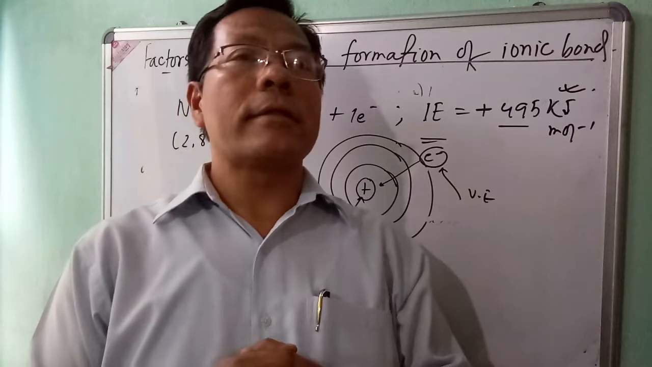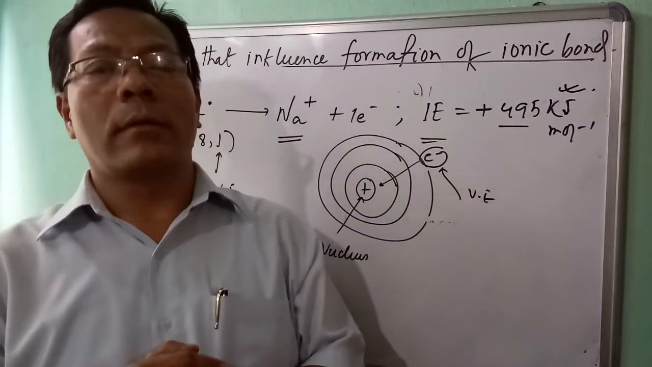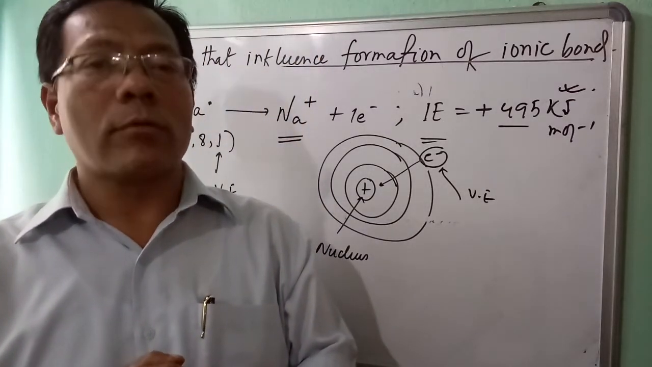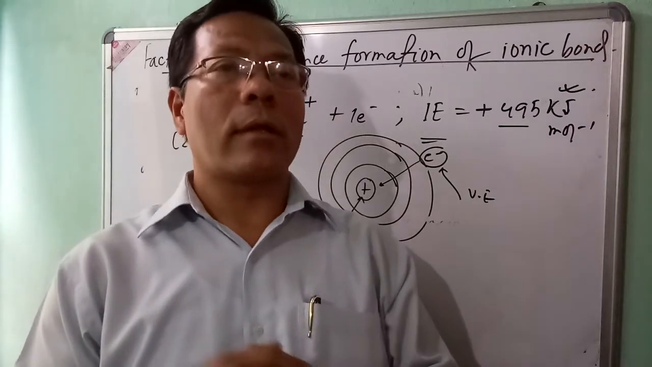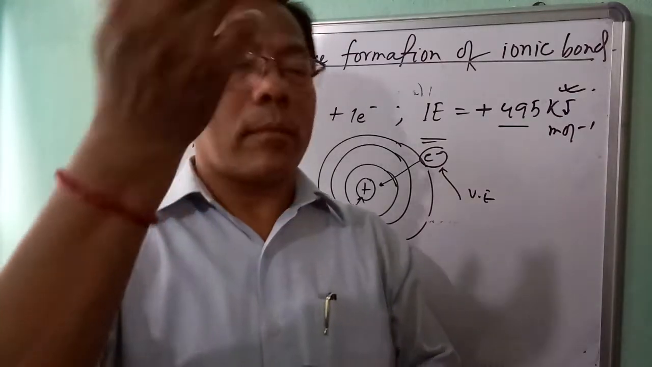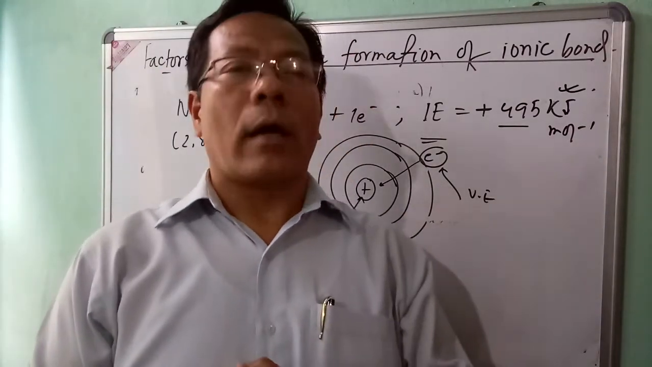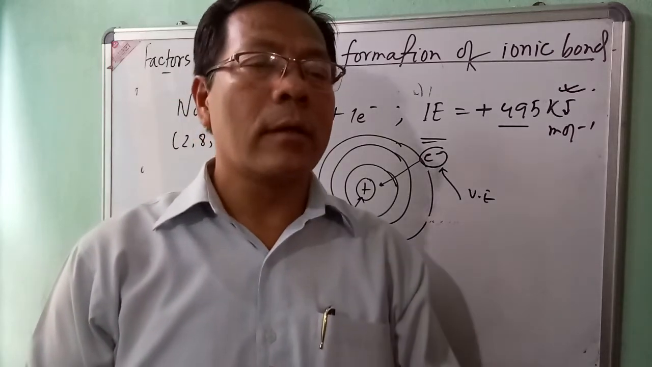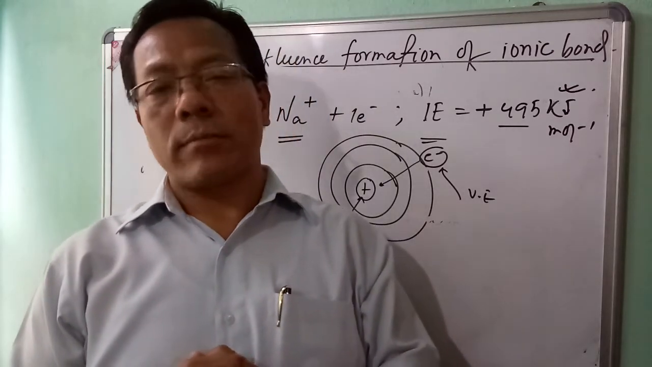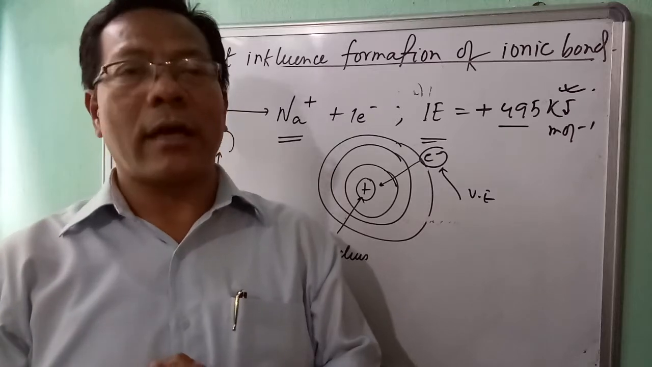The favorable condition for the formation of ionic bond: the metal atom should have lower value of ionizing enthalpy so that it can easily lose its valence electron to form cation easily.